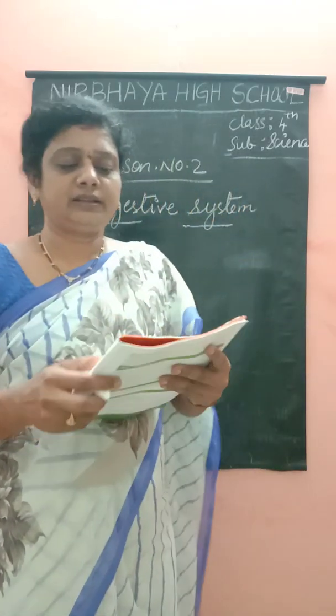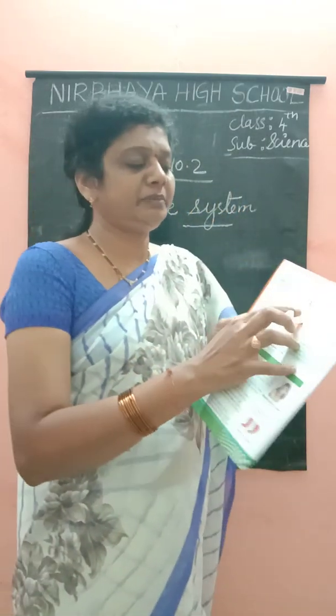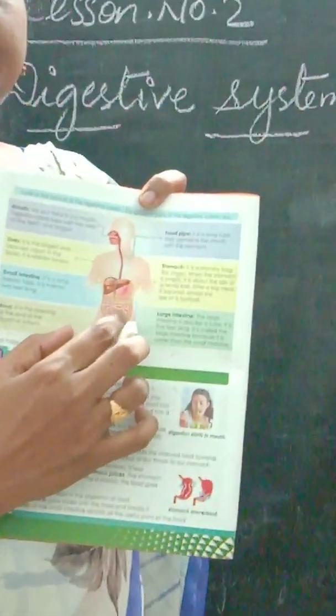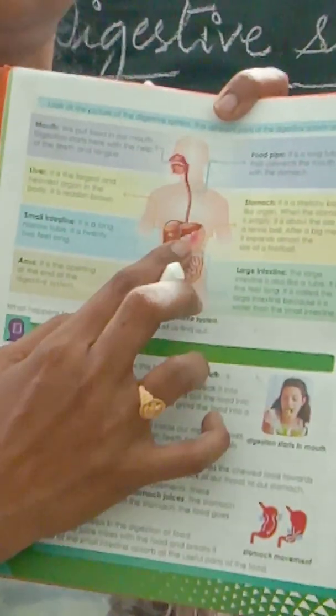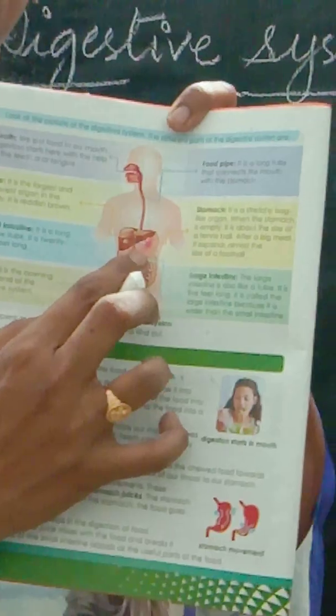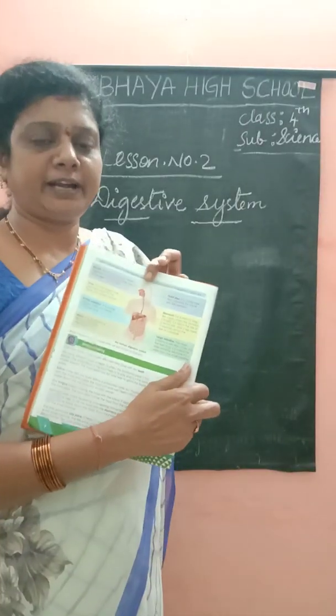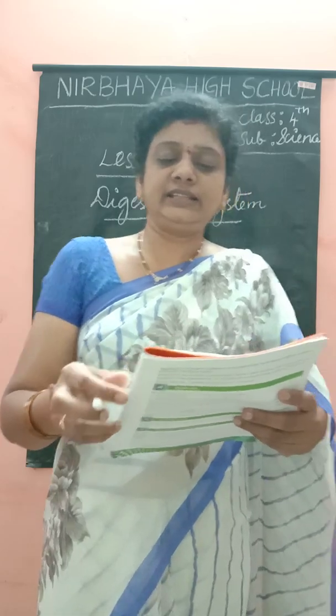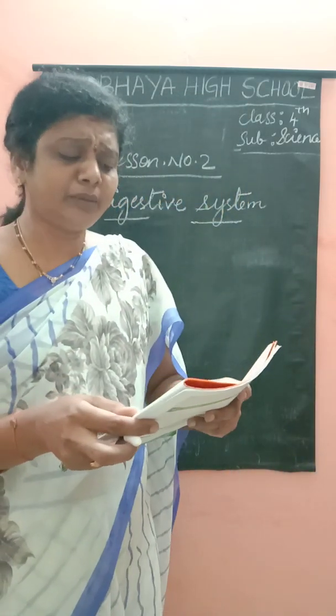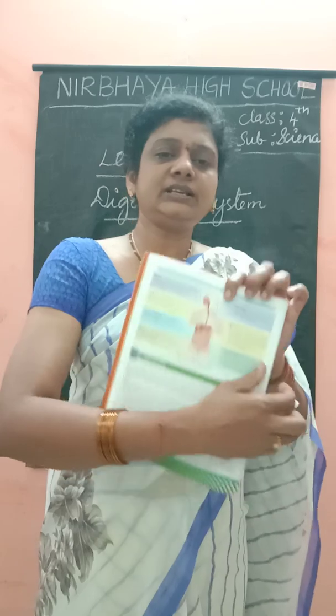Food pipe. See the picture, children. The food pipe is a long tube that connects the mouth with the stomach.